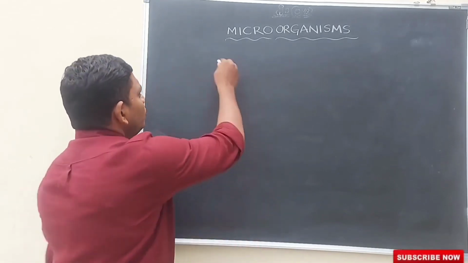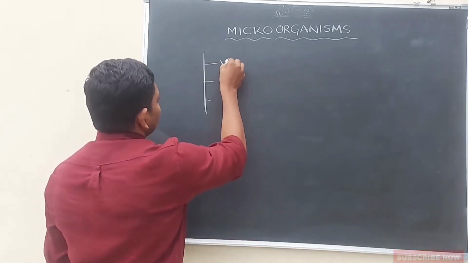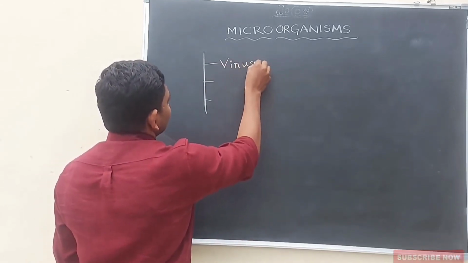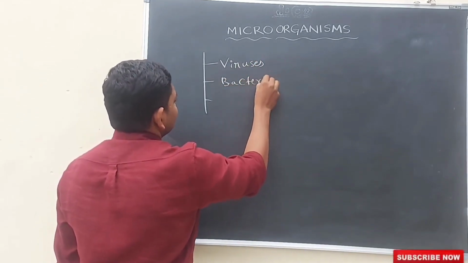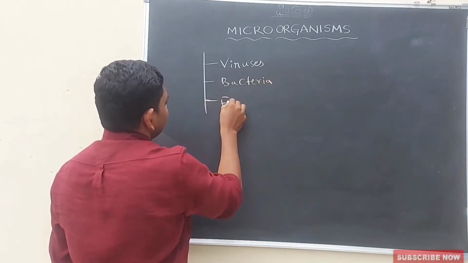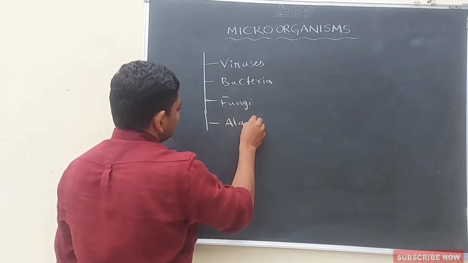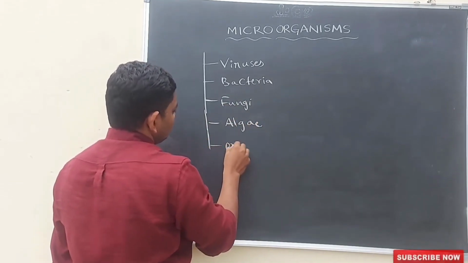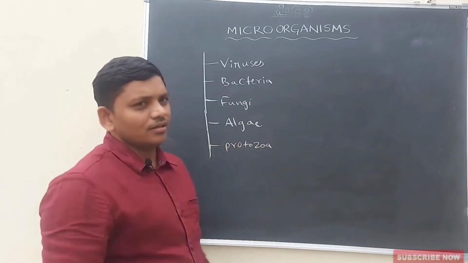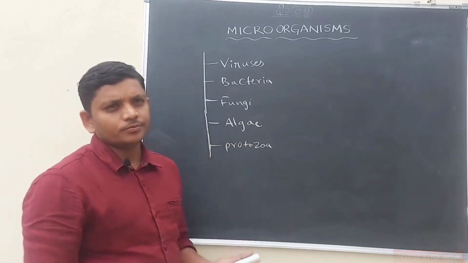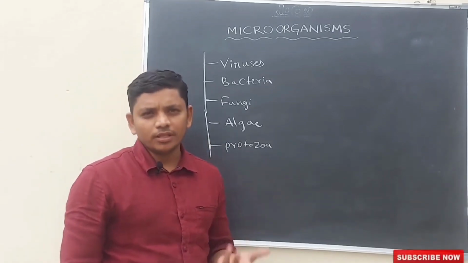Here we have many types of microorganisms, for example, viruses, bacteria, fungi, algae, protozoa. Like this, many types of microorganisms are there in the world, but we cannot see them with our naked eyes. We have to observe them under the microscope.